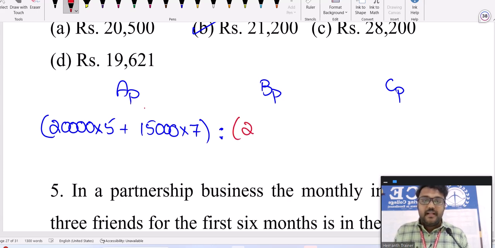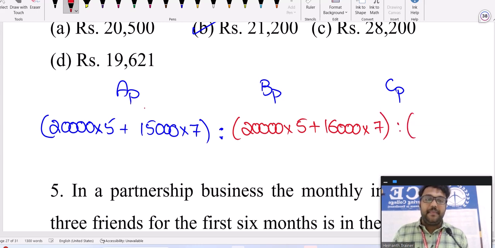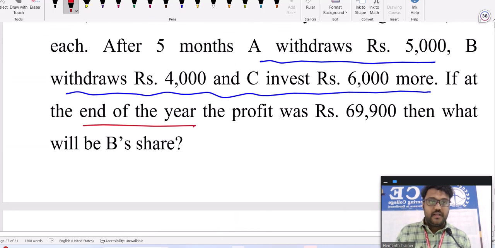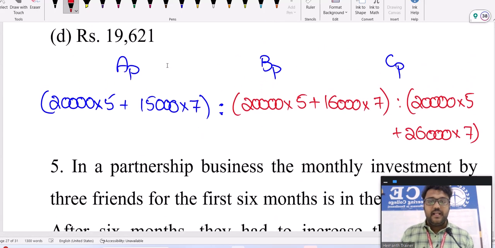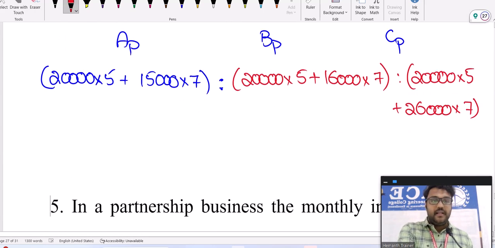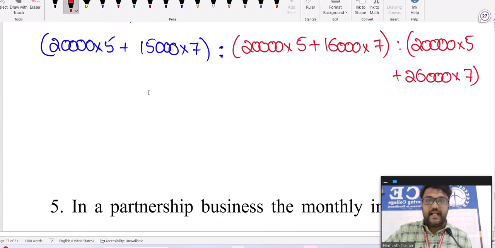What about B? 20,000 into 5, then withdraw 4,000, so 16,000 into 7. What about C? 20,000 for 5 months, then invested 6,000 more. So 26,000 for the next 7 months. Again, same policy: if there is anything common, you just cancel. The 1,000 is common in every term. Every term has 1,000 extra, so you can cancel that 1,000.